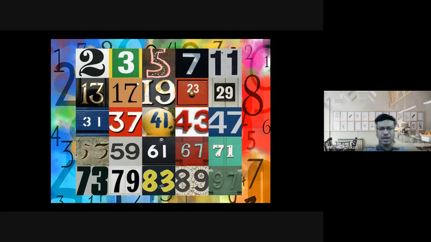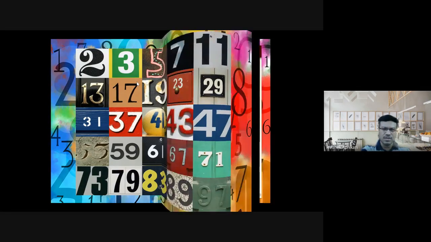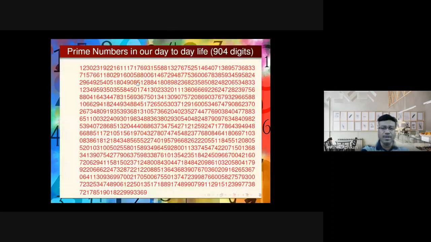So the question is, how do we get the confidence that, even if we do these things, we are a little bit safe? The thing is that big prime numbers give us a lot of confidence to do this kind of secure communication. This is an example of a very big prime number. It consists of 904 digits. Just looking at it, it would be very difficult for you to understand whether this is prime or not. But since I am telling you that this is a prime, you have to believe it. But the question is, how did I get this?